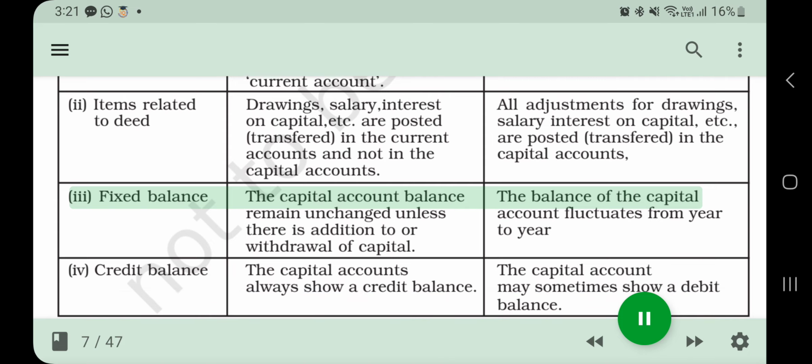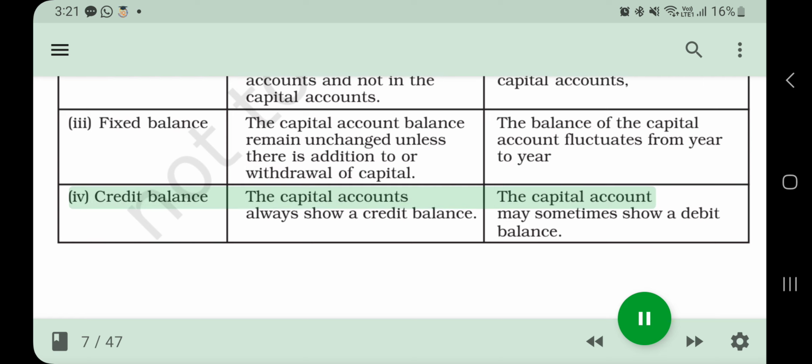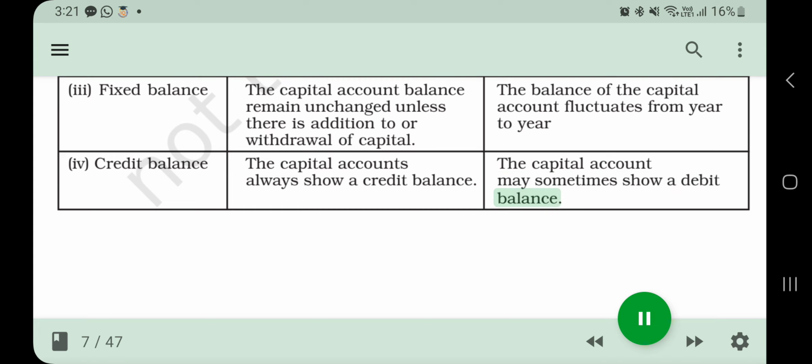Fixed capital: the capital account balance remains unchanged unless there is addition to or withdrawal of capital. Fluctuating capital: the balance of the capital account fluctuates from year to year. Credit balance: the capital accounts always show a credit balance under the fixed method, while the capital account may sometimes show a debit balance under the fluctuating method.